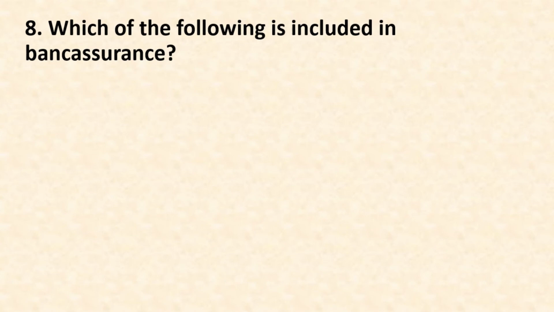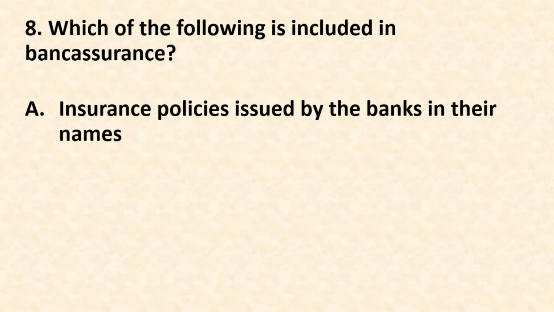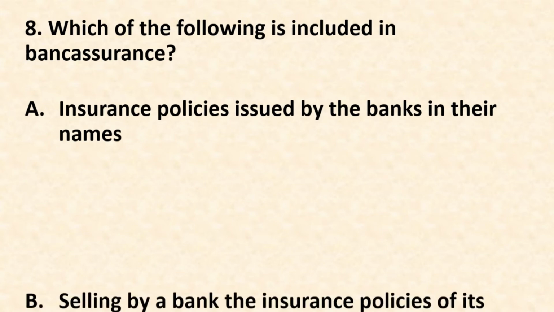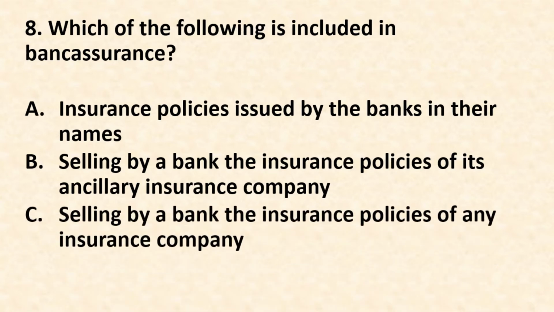Number 8. Which of the following is included in bancassurance? Option A. Insurance policies issued by the banks in their names. Option B. Selling by a bank the insurance policies of its ancillary insurance company. Option C. Selling by a bank the insurance policies of any insurance company, and option D. All the above. The correct answer is all the above.